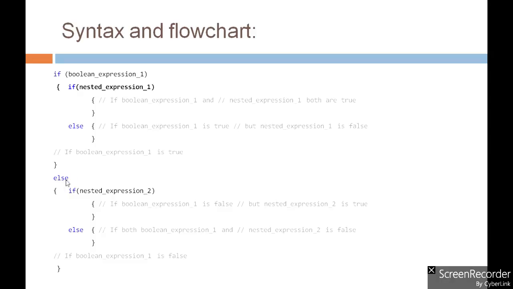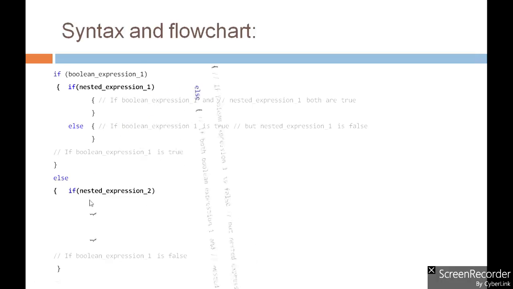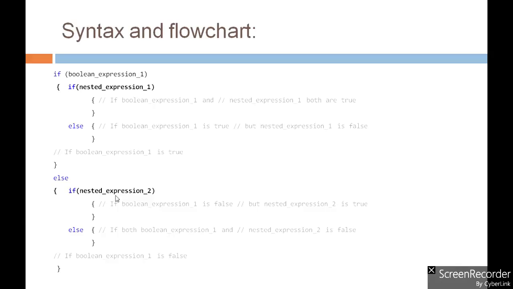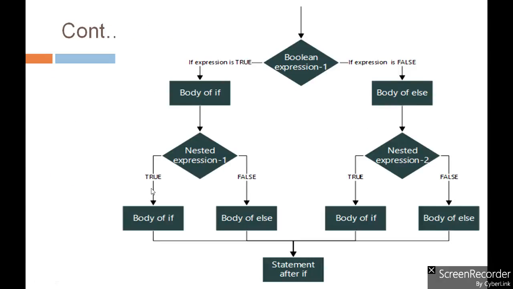After that, into the else part of the outermost if statement, we have another if else statement that is checking another condition and it has its own true part as well as false part. So here the nesting of if else can be shown. Now let's see the flow chart.